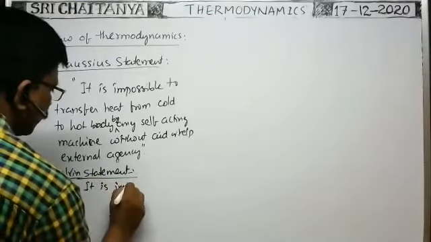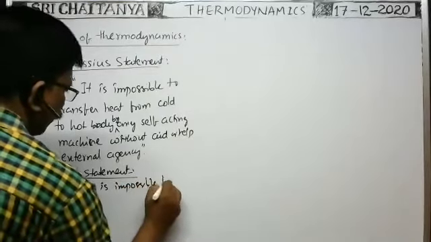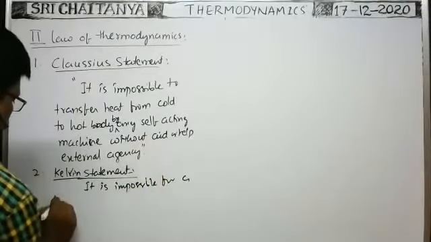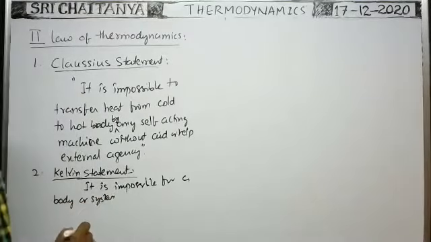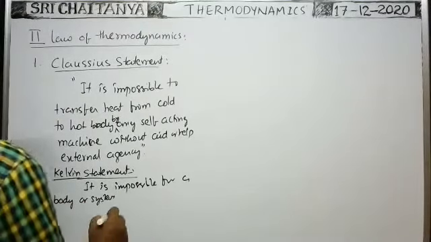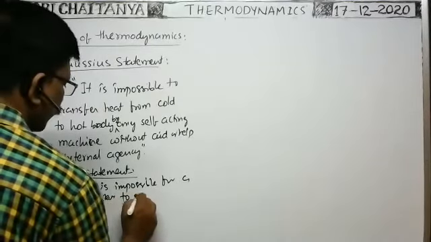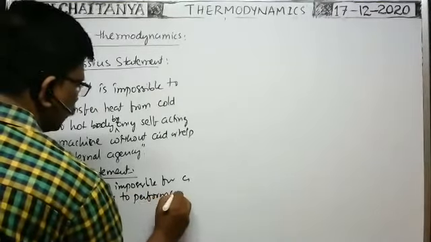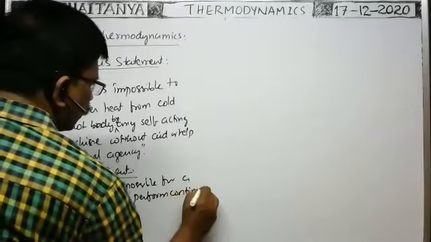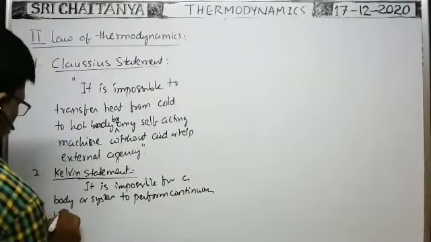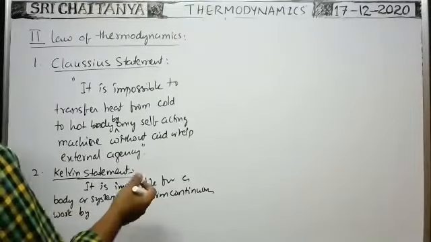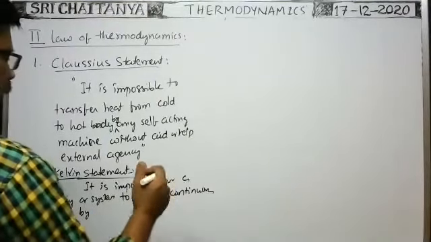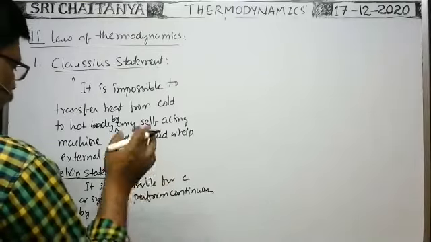It is impossible for a body or system to perform continuous work by extracting heat energy from the system, because whenever heat energy is extracted from the system, its temperature decreases.